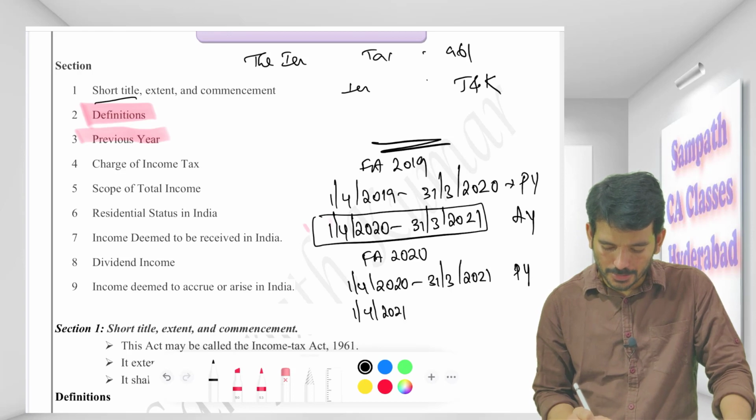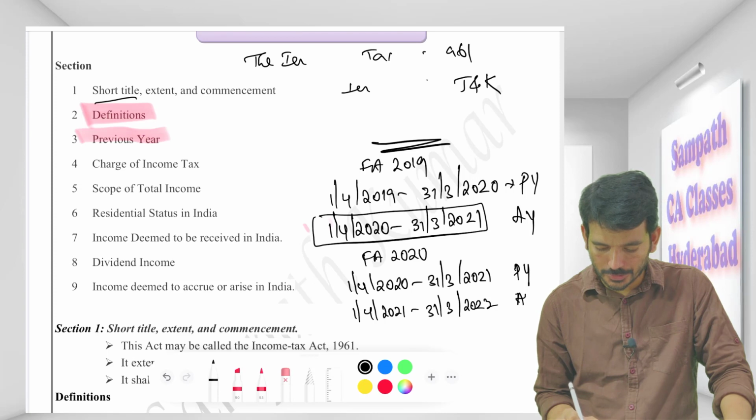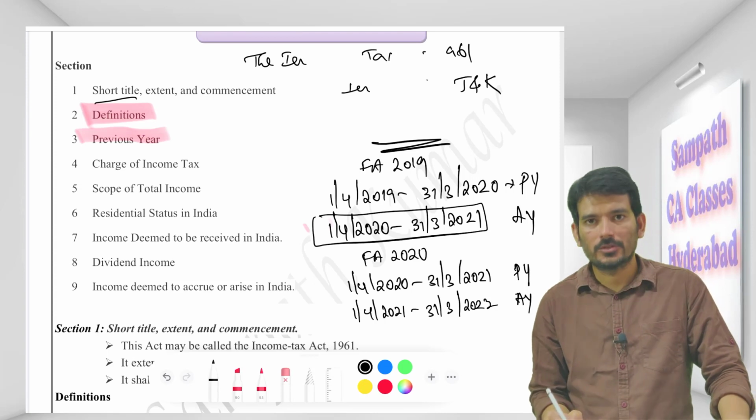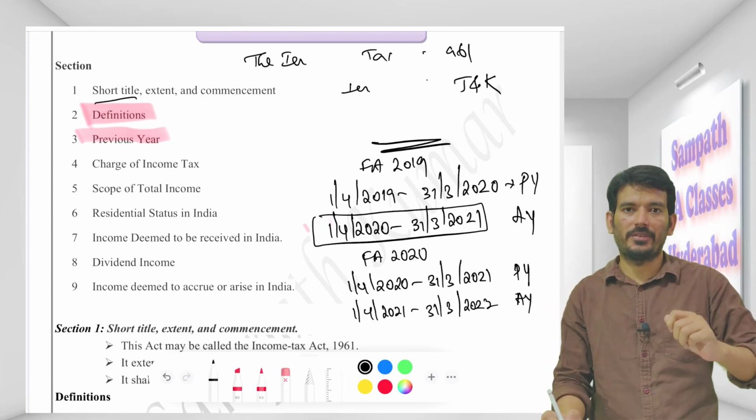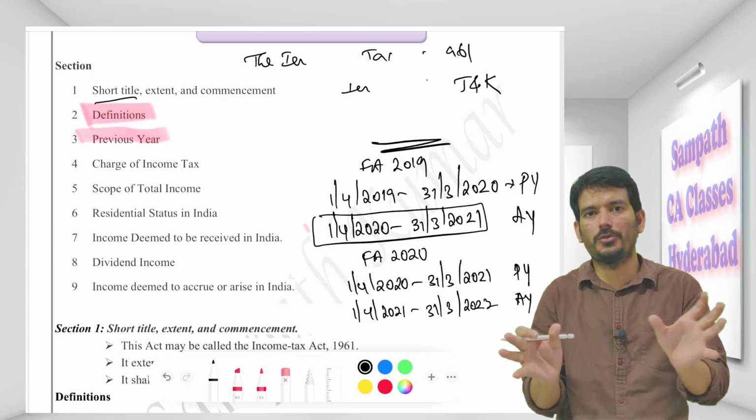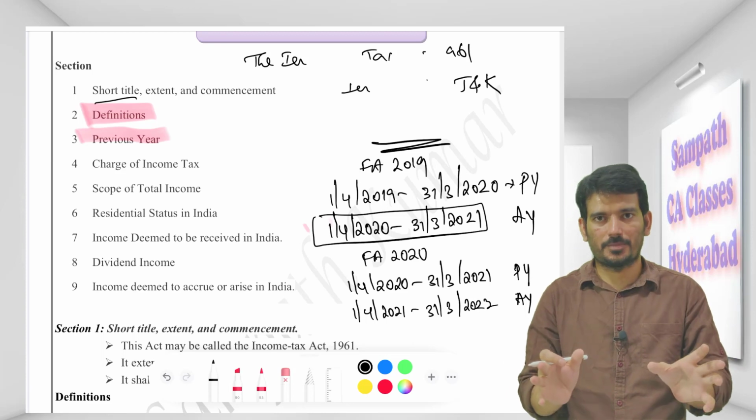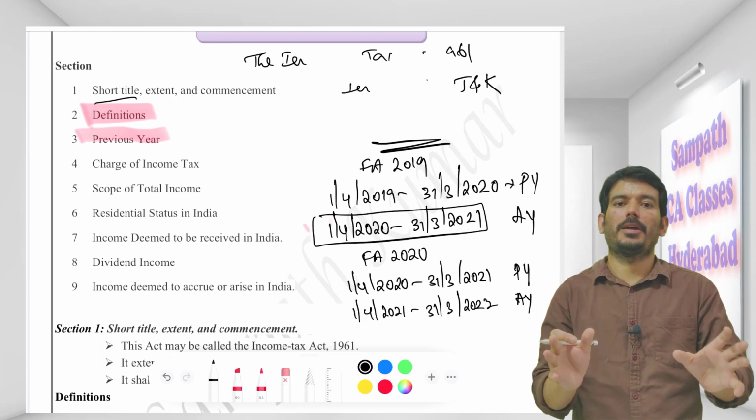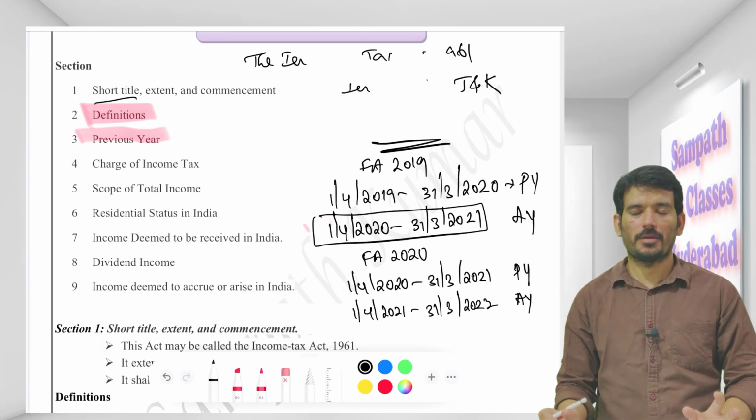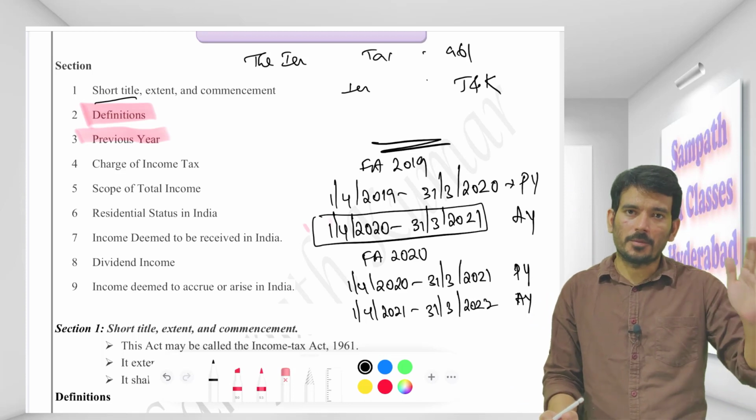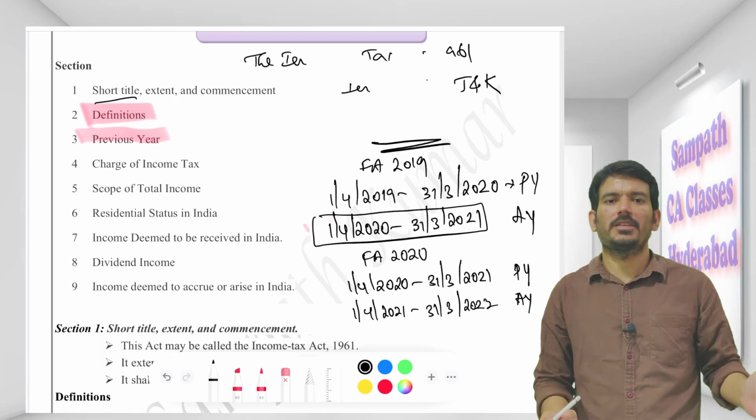1st April 2021 to 31st March 2022 is your assessment year. So your assessment year and the previous year never match; they come into two different slots, right? But there are certain exceptions, and this exception very possibly might come in your examination. What I mean by that is, income earned in the previous year will be taxed in the previous year itself.